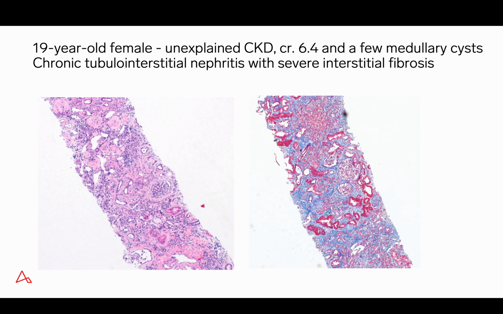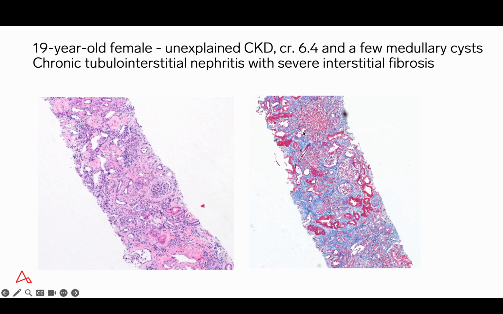This is an example of a more advanced stage of the disease. This was a 19-year-old female, biopsied again for unexplained chronic kidney disease. The creatinine was 6.4, and in this case, a few medullary cysts were present, possibly because this is a more advanced stage of the disease. The biopsy core, as you can see on the left, shows extensive tubular interstitial scarring, as well as global glomerular sclerosis.